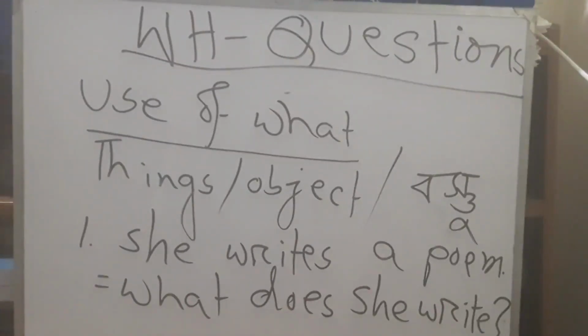She writes a poem. Here she is subject, writes is verb, and a poem is a thing or object form. That is, I have written the answer. What does she write? Because a poem, a work, a piece, anything.